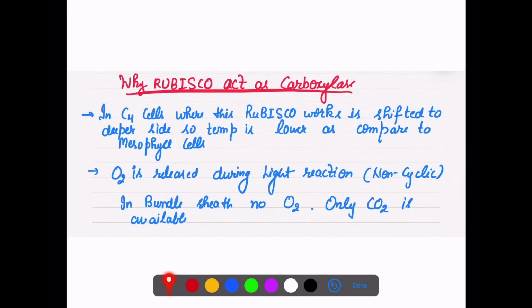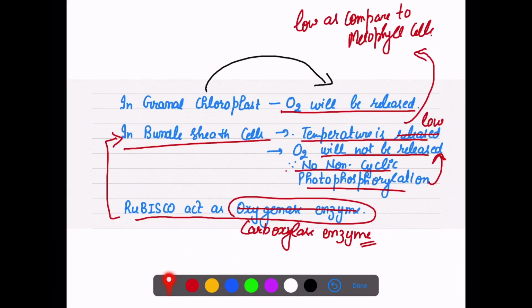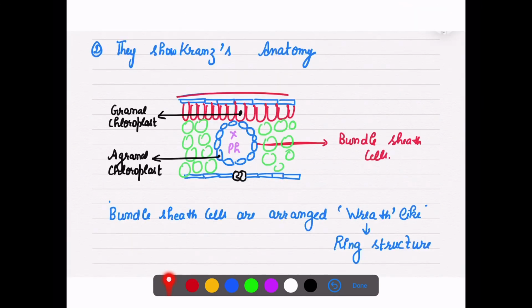Now the next is why Rubisco acts as a carboxylase. First thing, in C4 cells, where does this Rubisco work? Now these bundle sheath cells, if we go back to the structure, as you can see, are not present on the top.